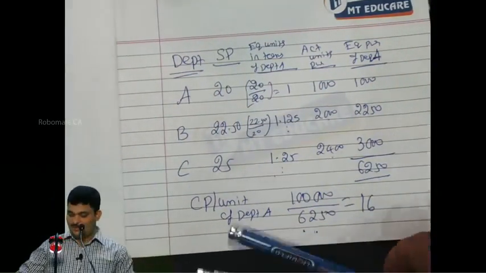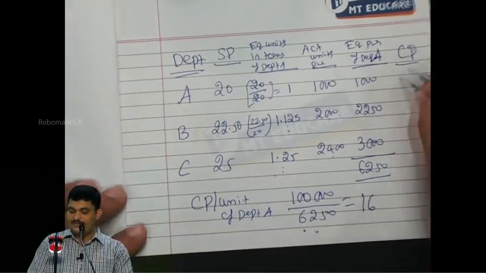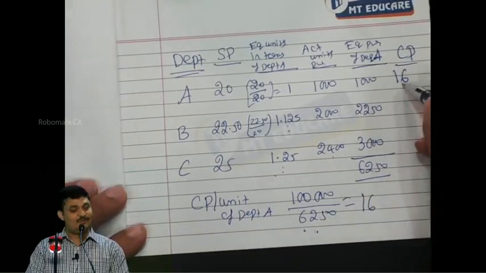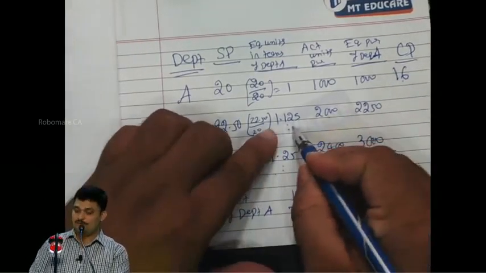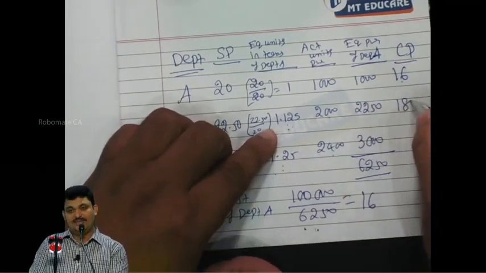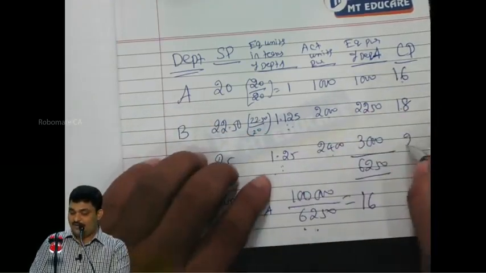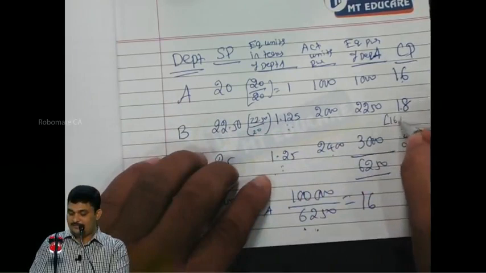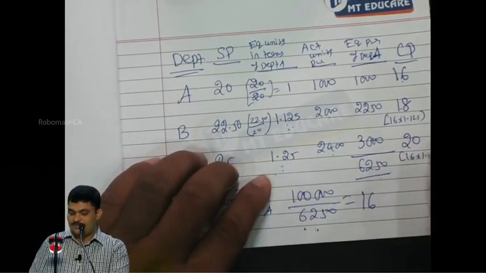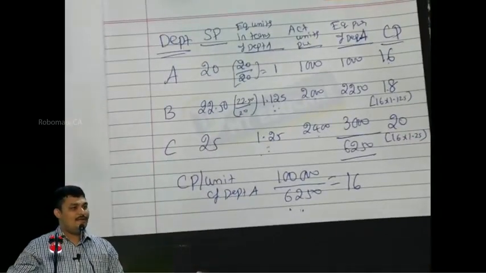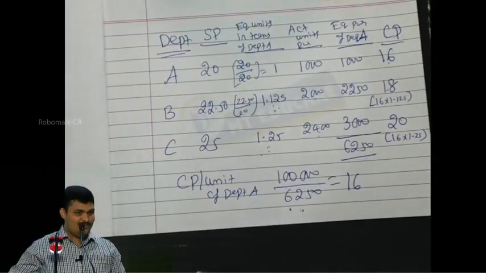So thereby cost price: this is 16, 16 into 1.125, 18, 16 into 1.25, 20. Are you all following this?